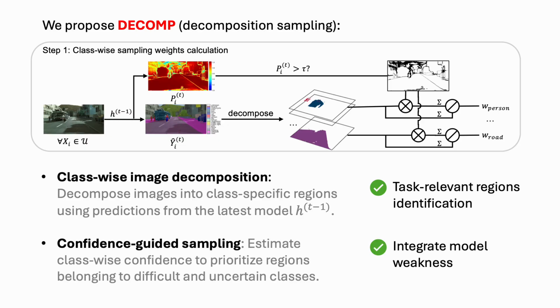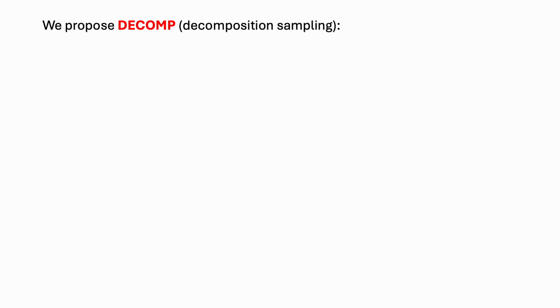Image decomposition also allows us to calculate class confidence by calculating the fraction of pixel predictions with high confidence. We use this class confidence to guide the following annotation selection phase by prioritizing the regions from difficult classes. And this removes the reliance on a separate uncertainty sampling method.